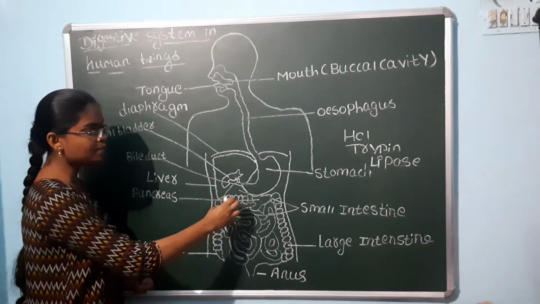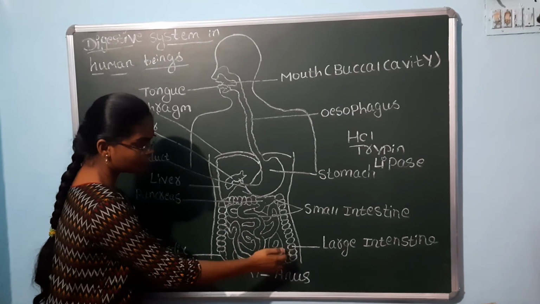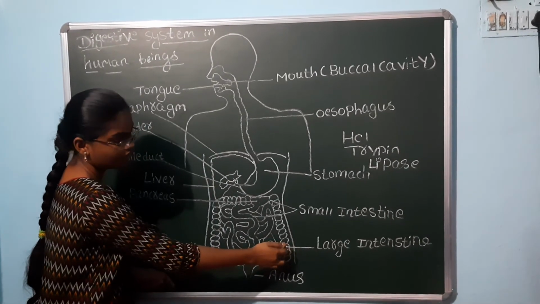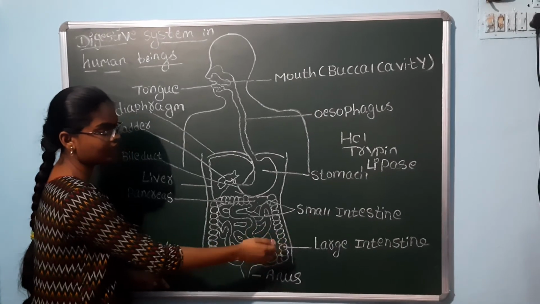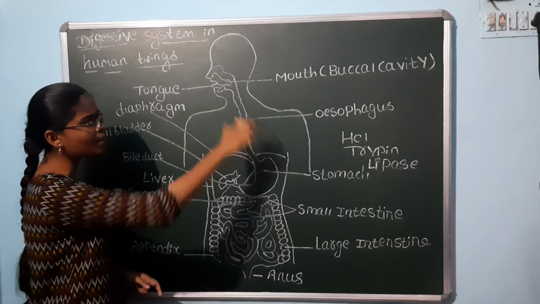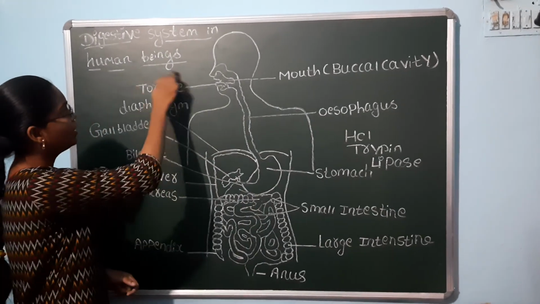Last, unabsorbed food is passed into the large intestine. This we call the large intestine. Here the rest of the material is removed through the anus. This is about the digestive system in human beings.